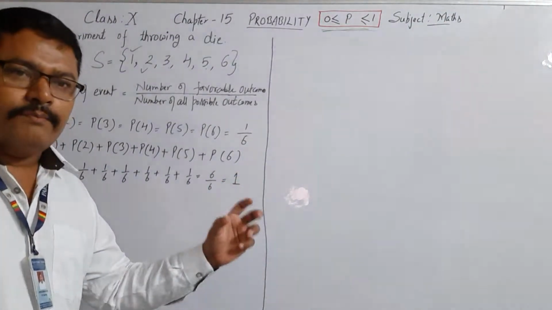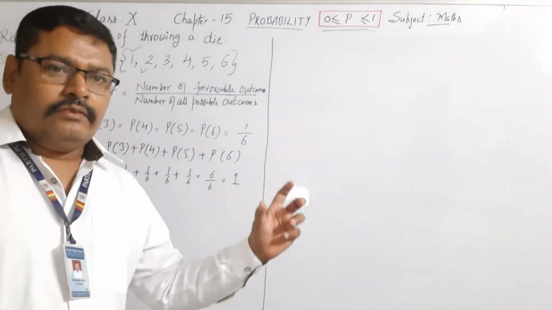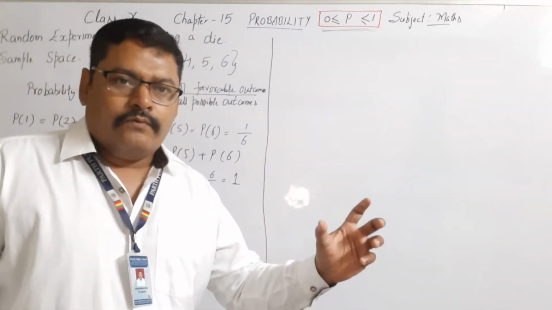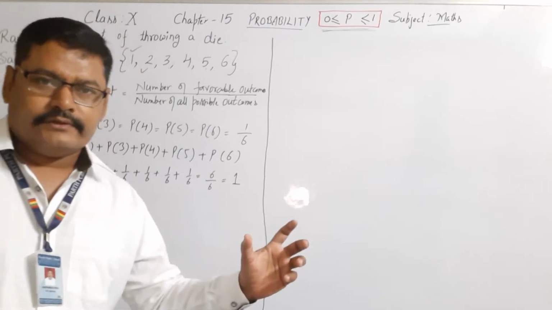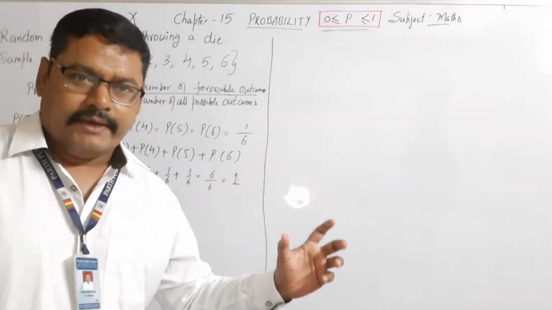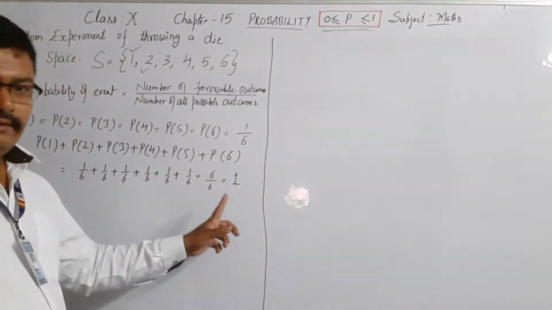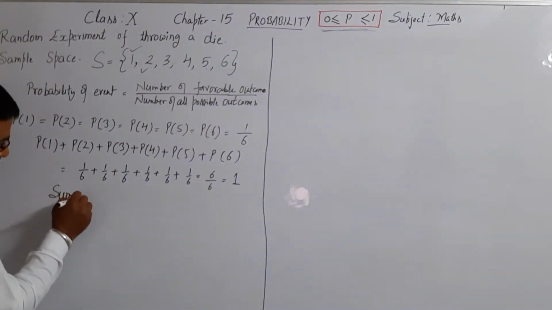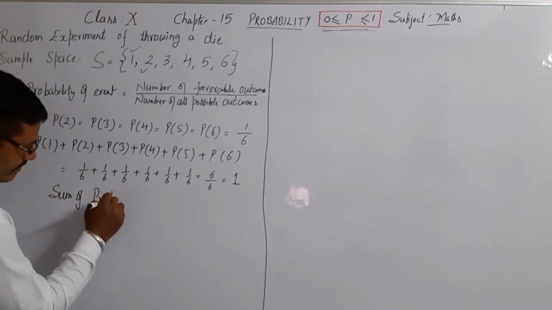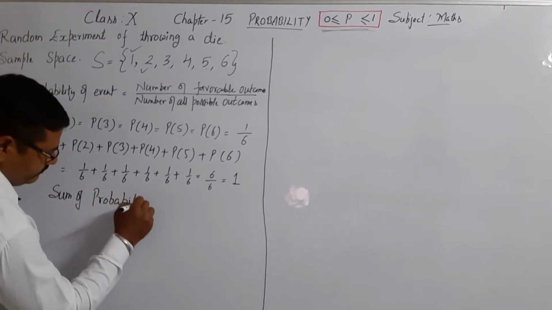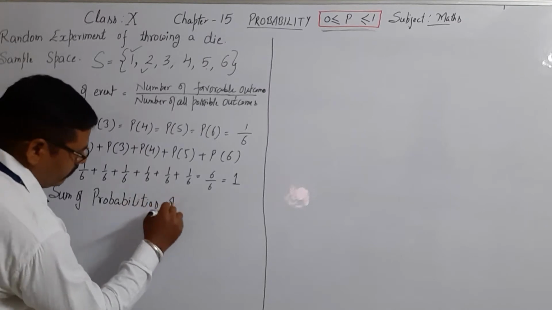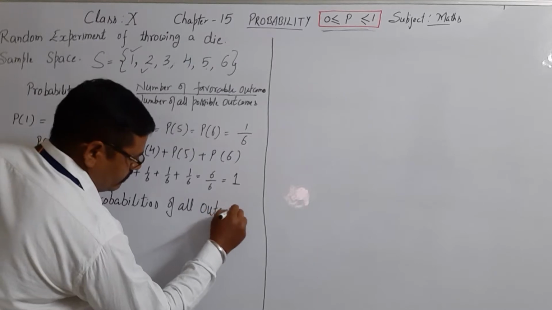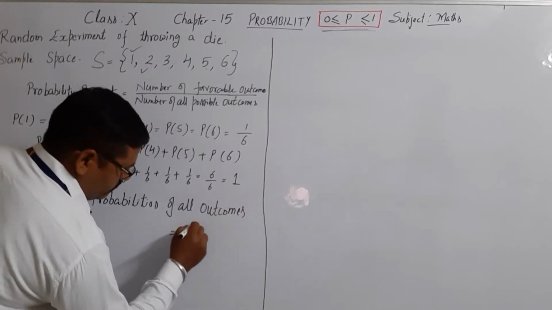This is a very important result. The sum of probabilities of all outcomes of an experiment is equal to 1. That is, sum of probabilities of all outcomes is equal to 1.